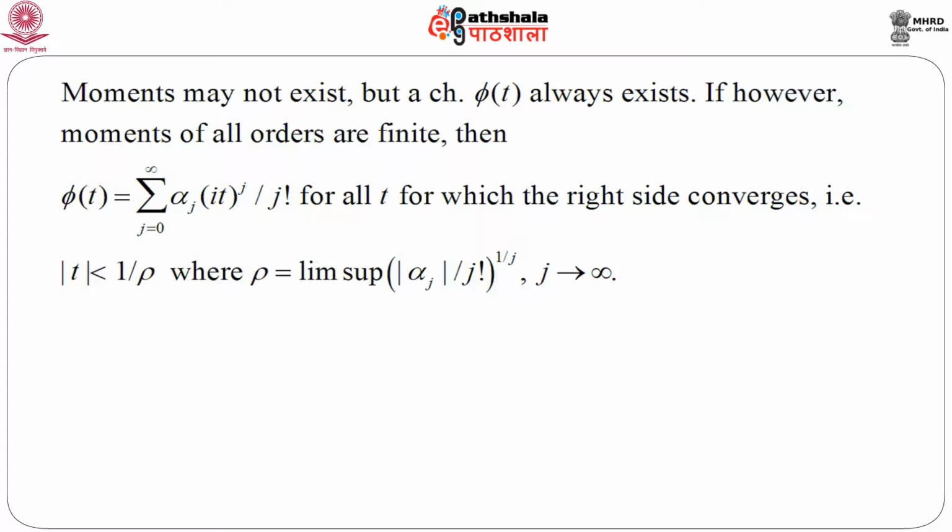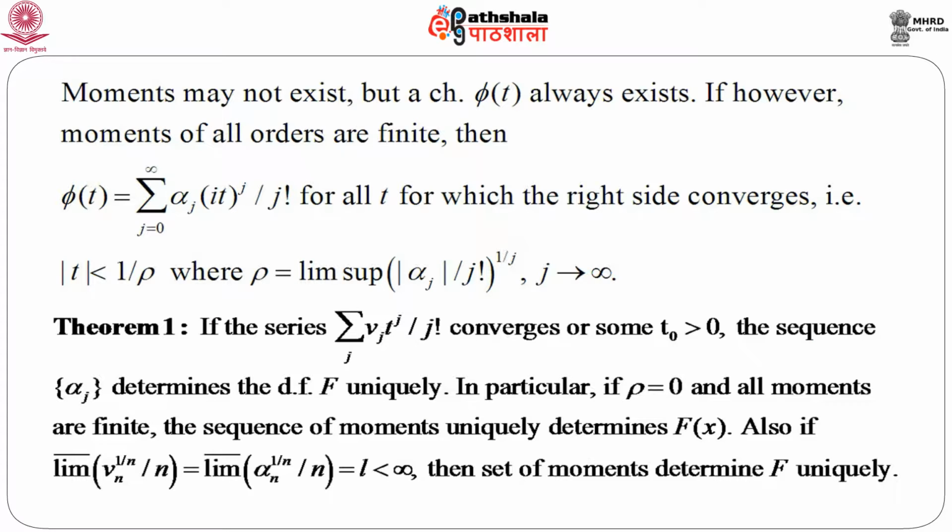And we have seen many times that whenever we write phi t, we always try to see some properties like phi 0 equals 1. So, phi t is defined at t equals 0, which is immediately clear from this. Now, consider this theorem. If the series summation over j of alpha j t to the power j by j factorial converges for some t naught greater than 0, then the sequence of alpha j determines the distribution function, that is capital F, uniquely.